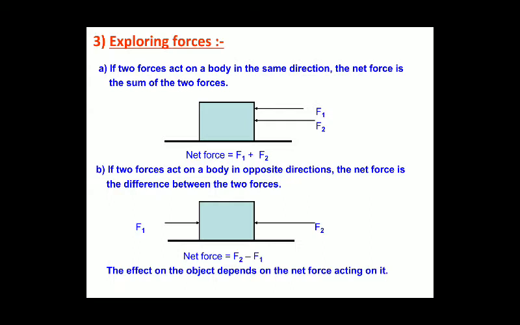Whoever applies more force, that object will move in its particular direction. Suppose the river flow has more force, then the boat will move along the river's direction.